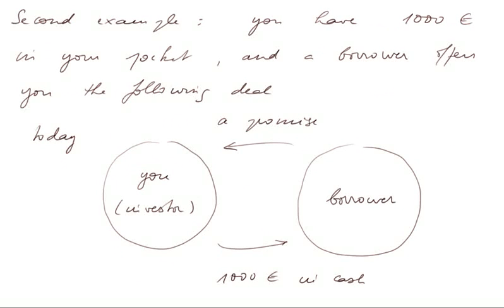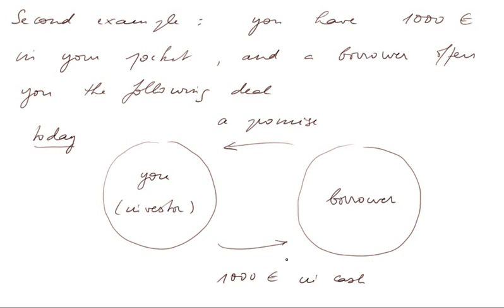Let's look at a second example, financial in this case. You have 1,000 euros in your pocket, and a borrower offers you the following deal that will take place today. You are the investor, and the borrower will enter the following transaction.